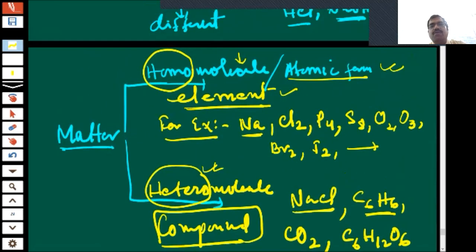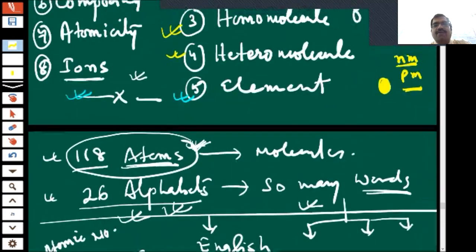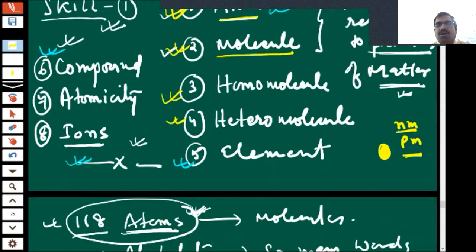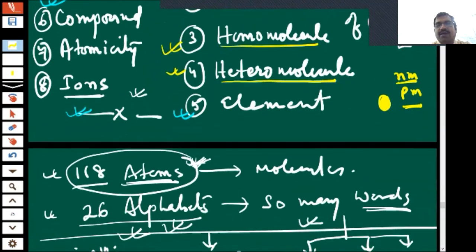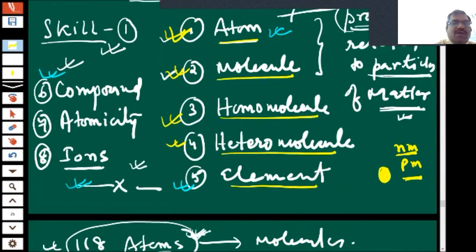So we have completed how to identify, by using symbol, whether it is an atom, whether it is a molecule, and if it is a molecule, it is a homo molecule or a hetero molecule. And by looking to the formula or the symbol, we can identify whether it is an element or a compound.